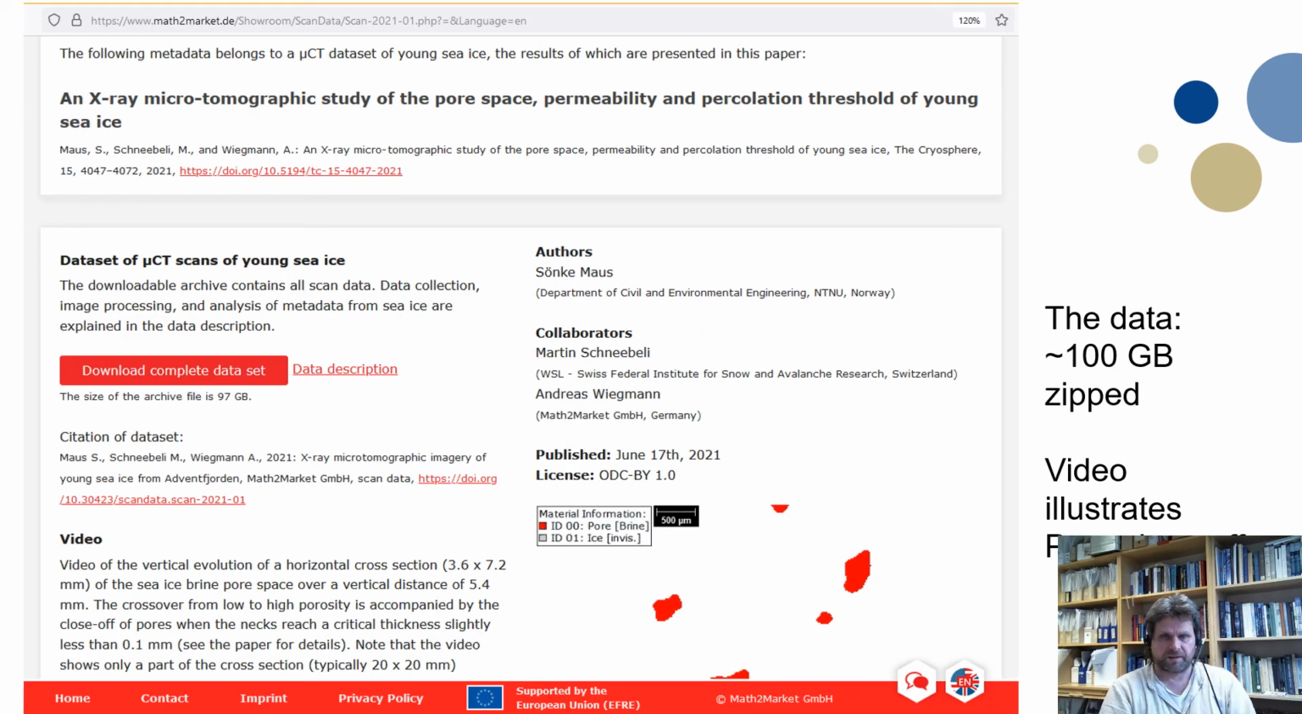If you're interested to look into the dataset, it is published by Math2Market, and of course you can download it there. You can also look at a video where the splitting of the pores is indicated, and a discussion of this application is published in The Cryosphere this year, also shown on the dataset site.